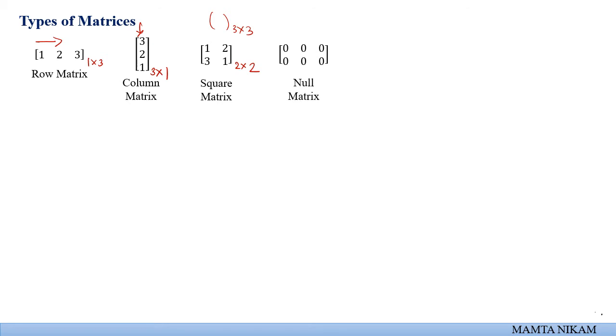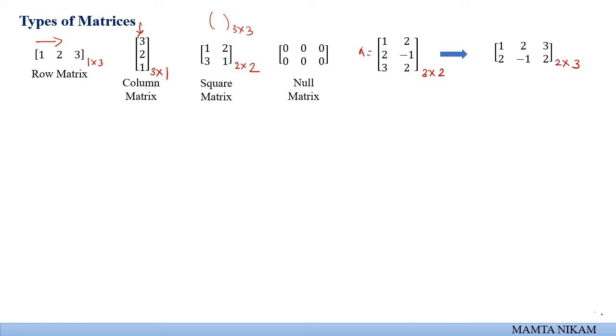A null matrix is a matrix whose elements are all 0. Now suppose we are given a matrix, say A. If you observe here, we have 3 rows and 2 columns, so this is a 3 cross 2 matrix. And if we now interchange the rows and columns, that is, writing the rows in column form, we obtain a new matrix of 2 rows and 3 columns, right?